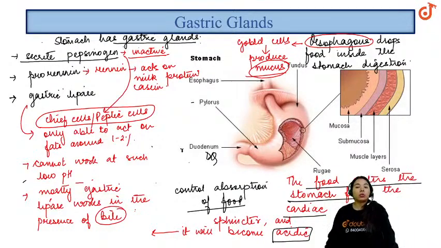We know there is no bile in the stomach because the bile has already reached the small intestine, the duodenum.